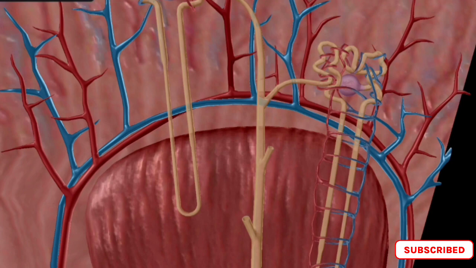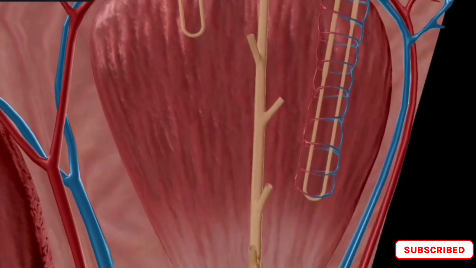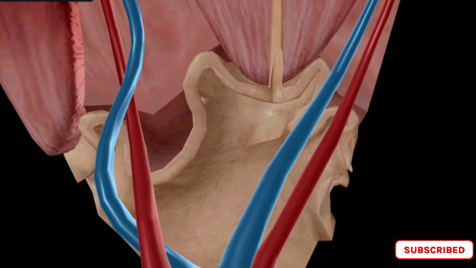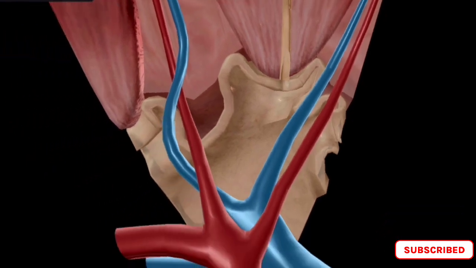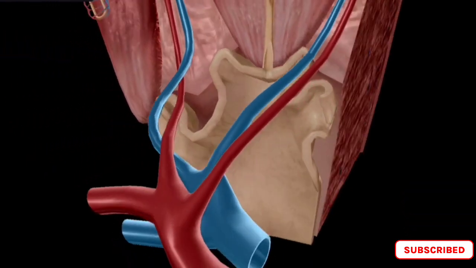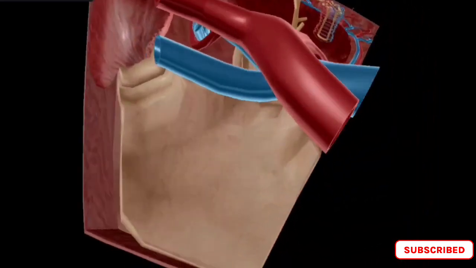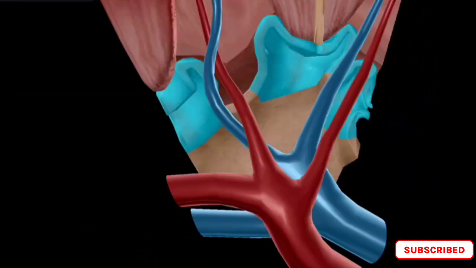The major calyces further merge to form the renal pelvis, which is a funnel-shaped cavity that collects urine from the major calyces. From the renal pelvis, urine flows down the ureter and into the urinary bladder. When the bladder is full, the urine is eliminated from the body through the urethra during the process of micturition.